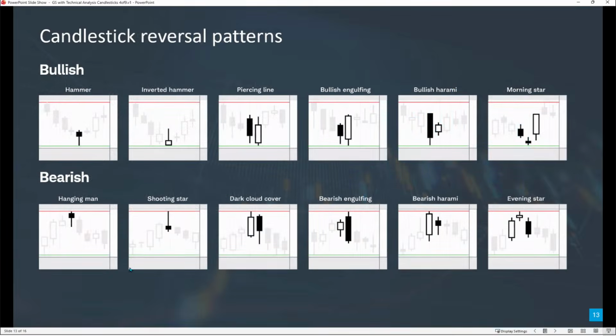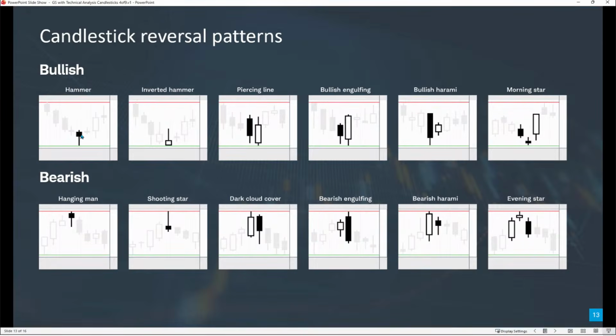Now, this I call a cheat sheet. It's really just a summary, and I posted this on X today for your reviewing pleasure. I used to have this taped up in my office, and I'm a bullish person by nature, so I think of these, whether they're bullish or bearish, as a hammer and an inverted hammer.